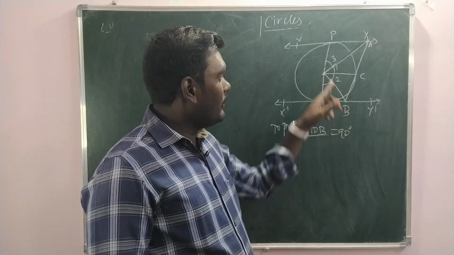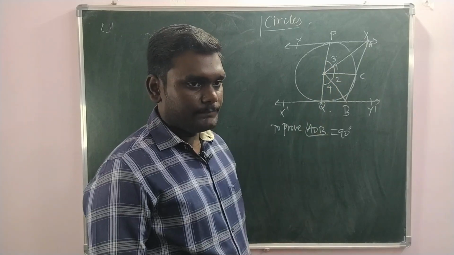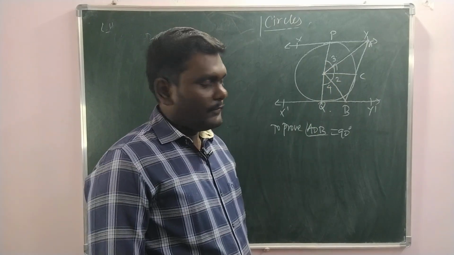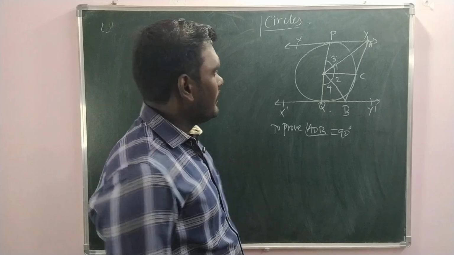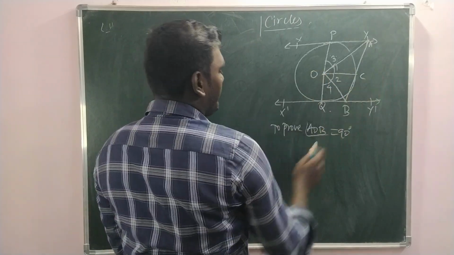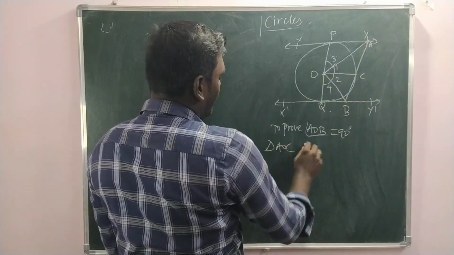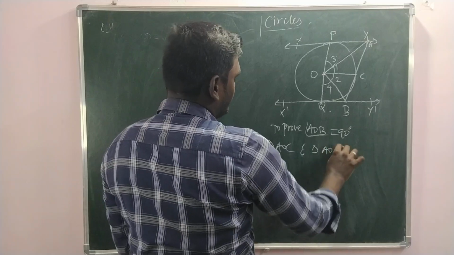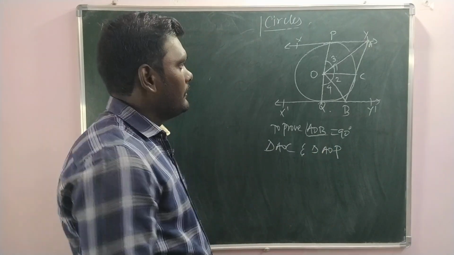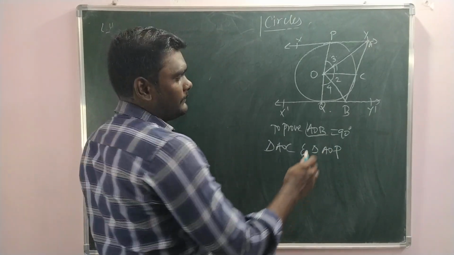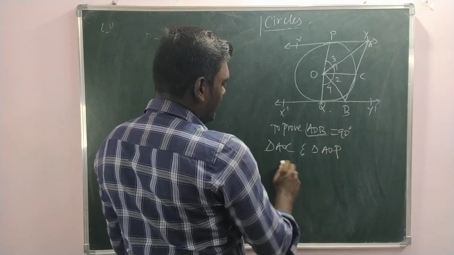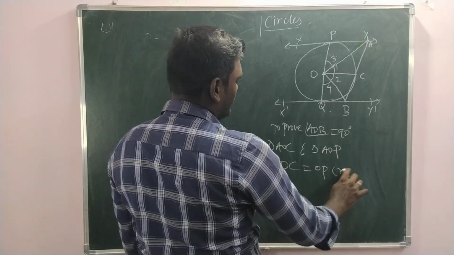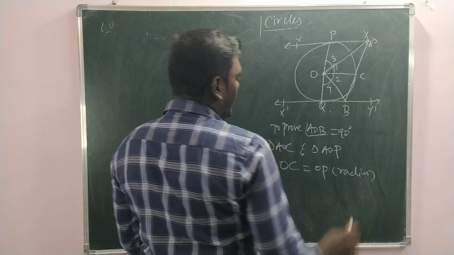To prove that, look at which triangle they are part of. They are part of triangle AOC and triangle AOP. Using congruency, we are going to prove it. Look at this. OC is equal to OP. Why? Radius.